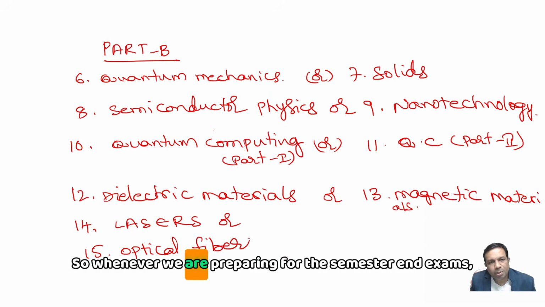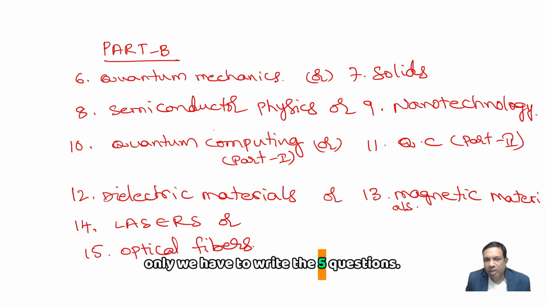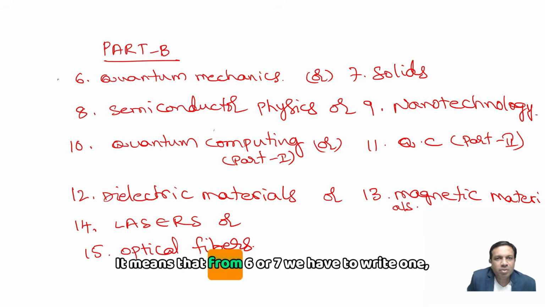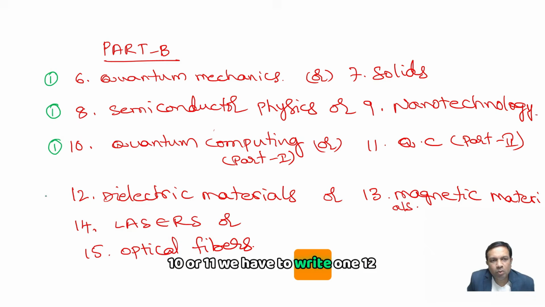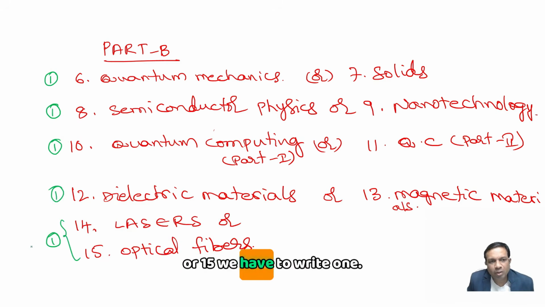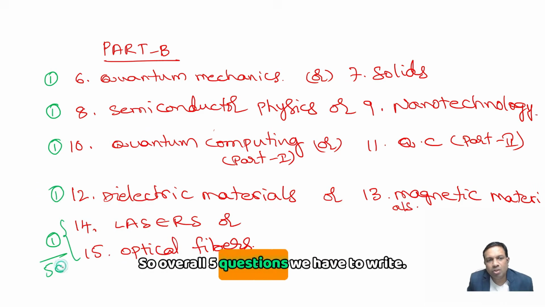So whenever we are preparing for the semester end exams, we only have to write 5 questions. It means that from 6 or 7 we have to write 1, 8 or 9 we have to write 1, 10 or 11 we have to write 1, 12 or 13 we have to write 1, 14 or 15 we have to write 1. So overall 5 questions we have to write.